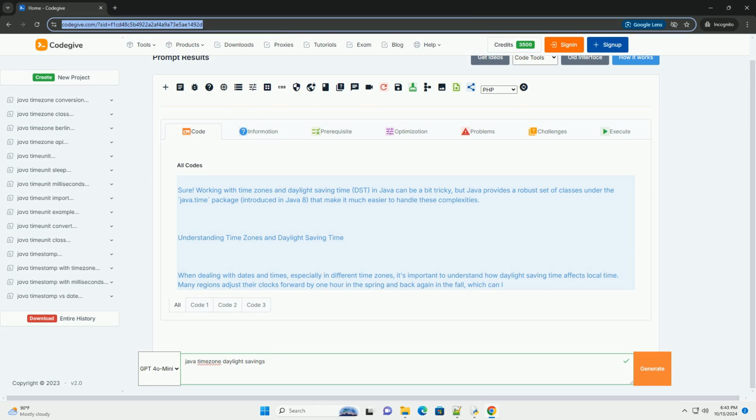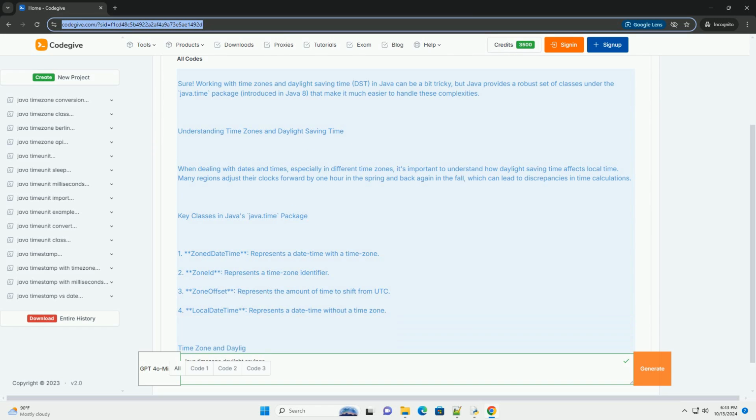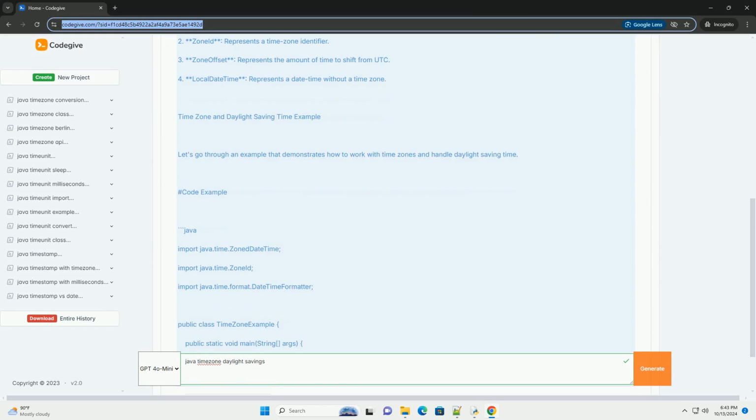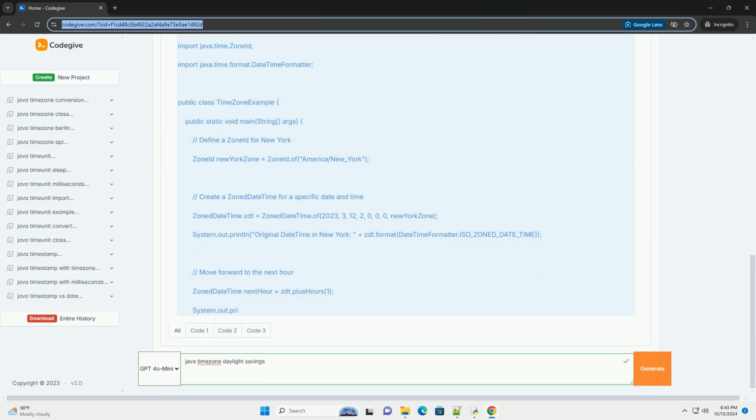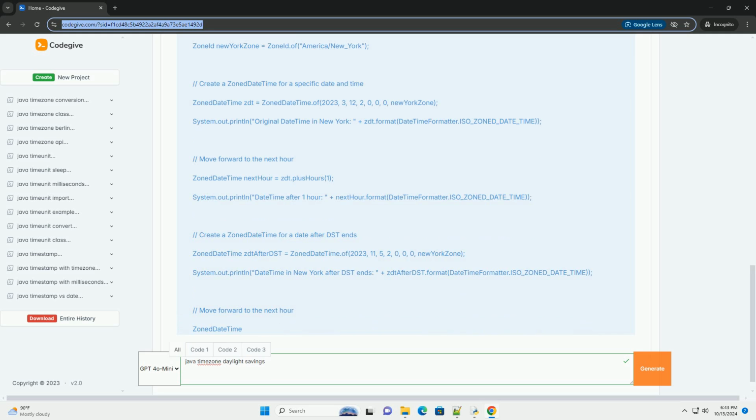Sure. Working with time zones and daylight saving time, DST, in Java can be a bit tricky, but Java provides a robust set of classes under the java.time package, introduced in Java 8, that make it much easier to handle these complexities.